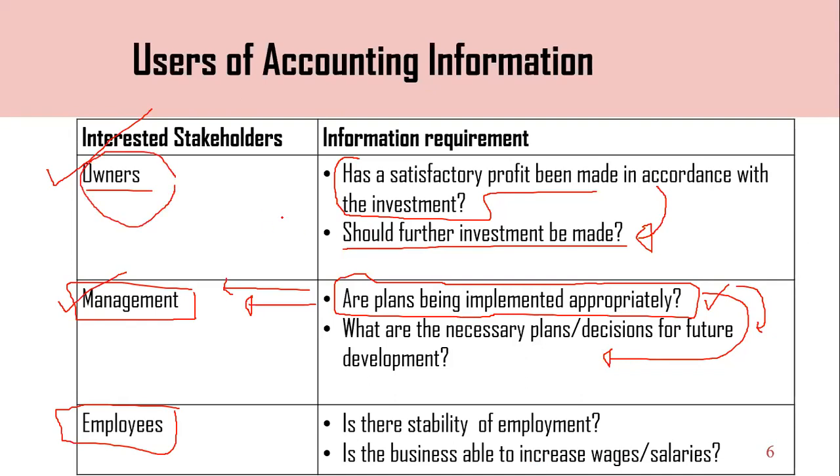හැම වෙලේම ඕන අපේක්ෂා කරන්නේ profit එක maximize කරගන්න. Managers are always trying to take good and perfect decisions for the improvement of the organization. Based on that, their movement also decide, right? Then employees are always thinking to increase their wages and salaries and good environment, right? So then employee need to measure is their stability of employment.